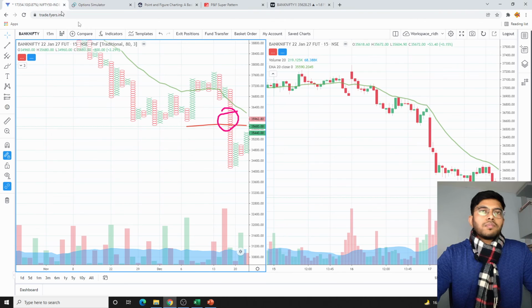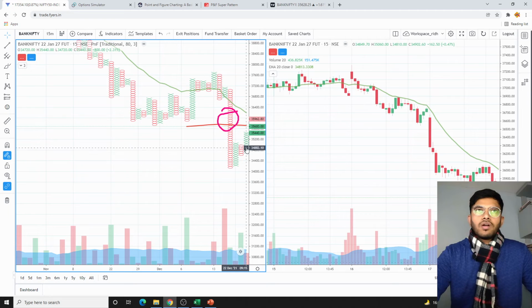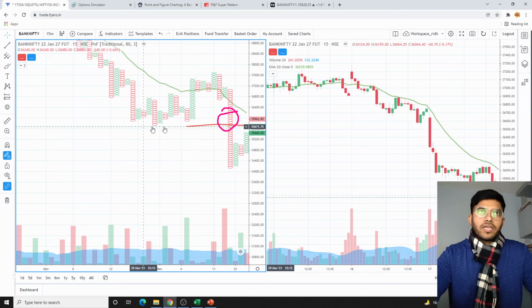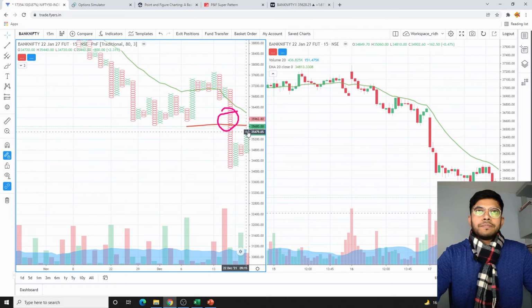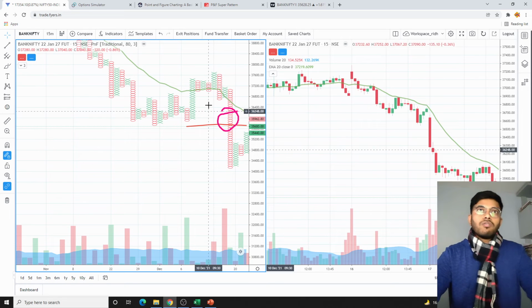Now for the next expiry, which is around 23rd of December. For this, we take a trade on 22nd of December, where we see that the congestion is getting formed around here, and previously this was acting as a support, now should act as a resistance. Now I will be selling when the Bank Nifty is coming back to this level. I will be selling 35,700 or 35,800 calls here.